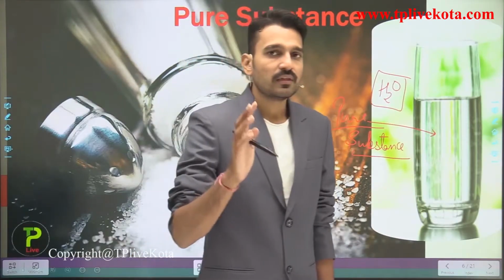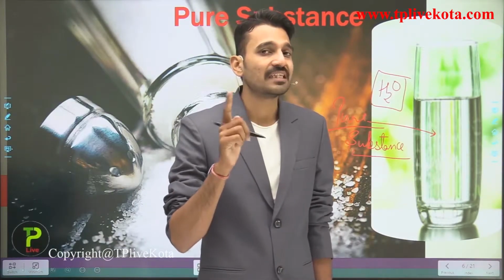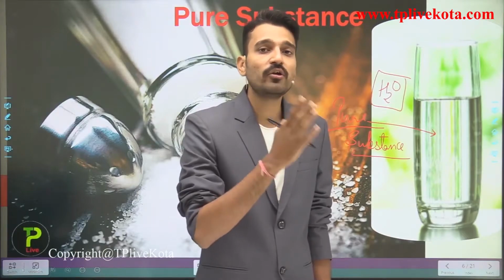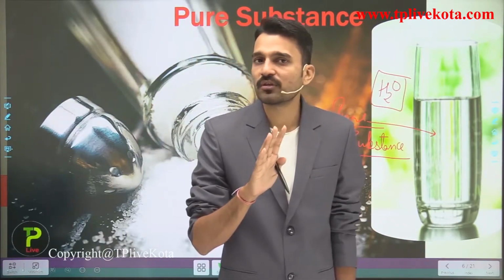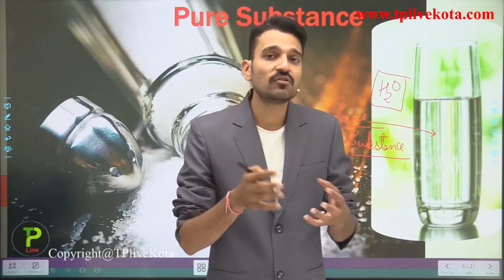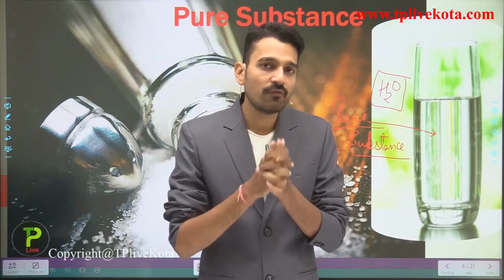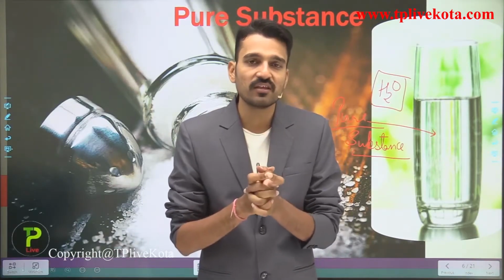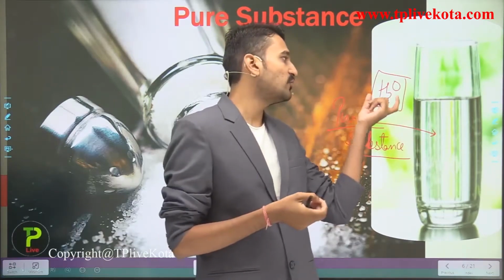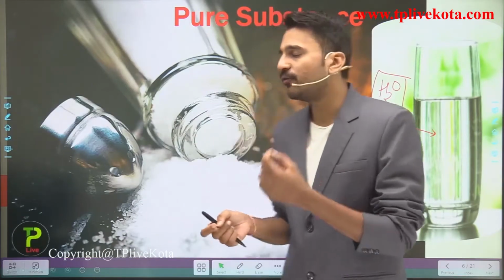Students, tap water is not a pure substance because it contains dissolved salts in it. Talking about tap water, that is not a pure substance because of the impurities or the salts that are dissolved in the water. Rainwater and distilled water are pure substances. If I say H2O, H2O is a pure substance. So remember students, that little difference between them.